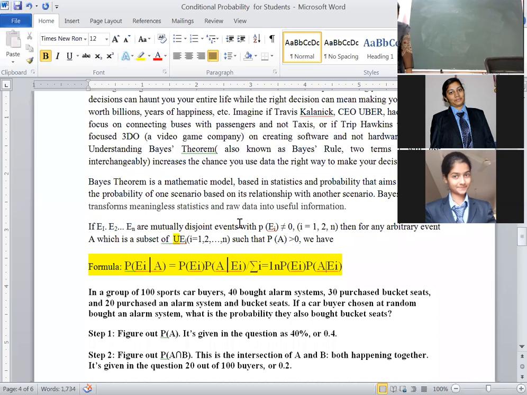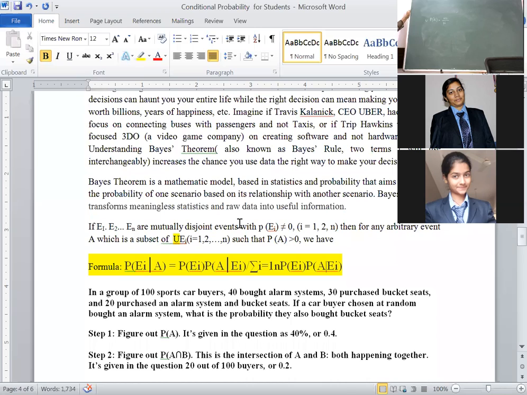A occurs in conjunction with... you remember the classical probability definition? There are three approaches to define probability. The first one is mathematical or classical or a priori probability. In that case, what have we defined? Probability of A is equal to the favorable number of cases upon N mutually exclusive, exhaustive and equally likely cases. This is the first definition we have defined in classical probability.